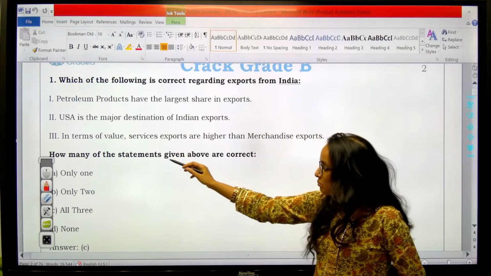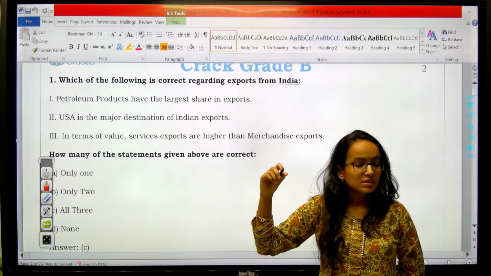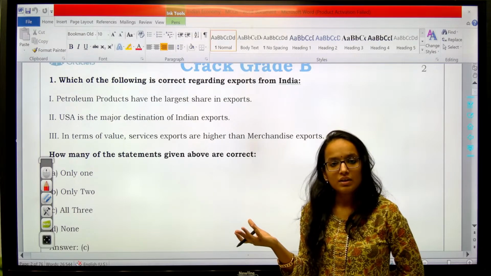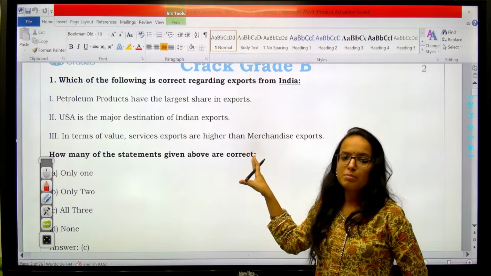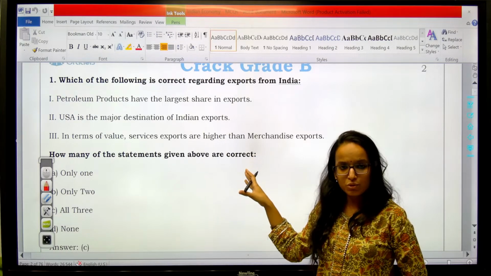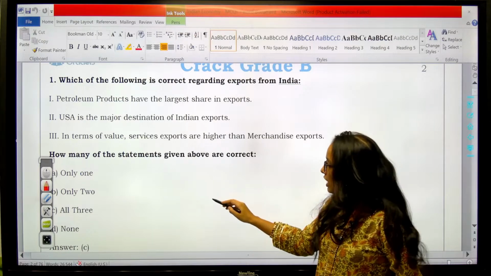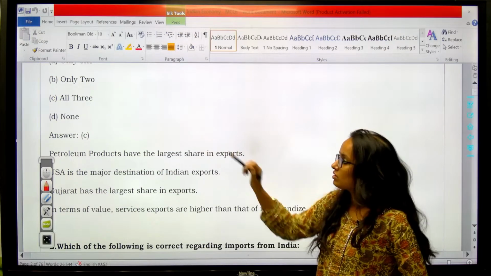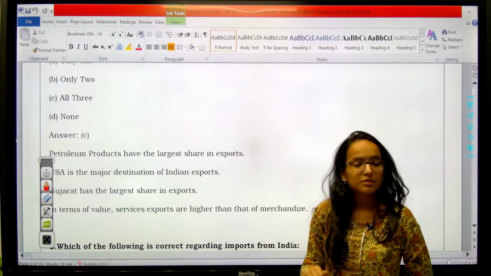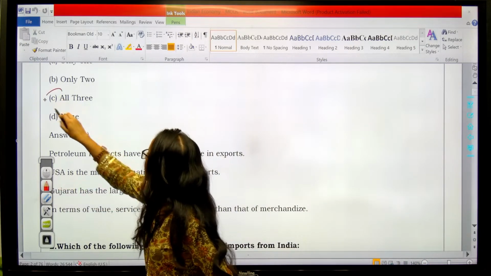So in terms of value, services exports of India have grown a lot. We are exporting more services, so that should be true as compared to merchandise exports. Your answer here should be C, which is all three are correct.